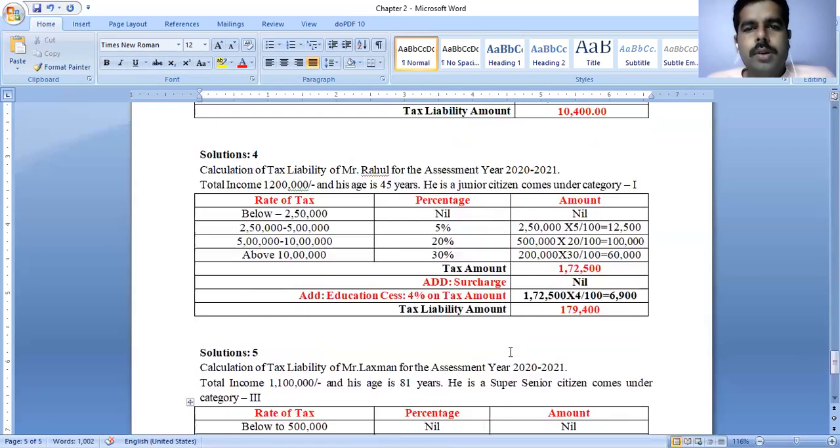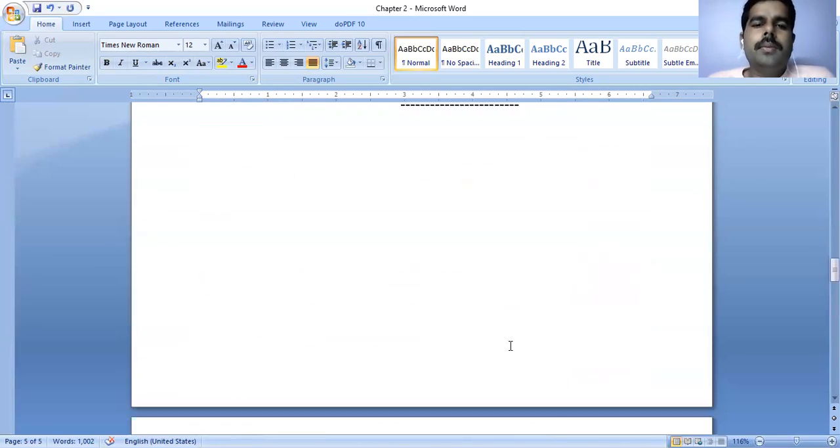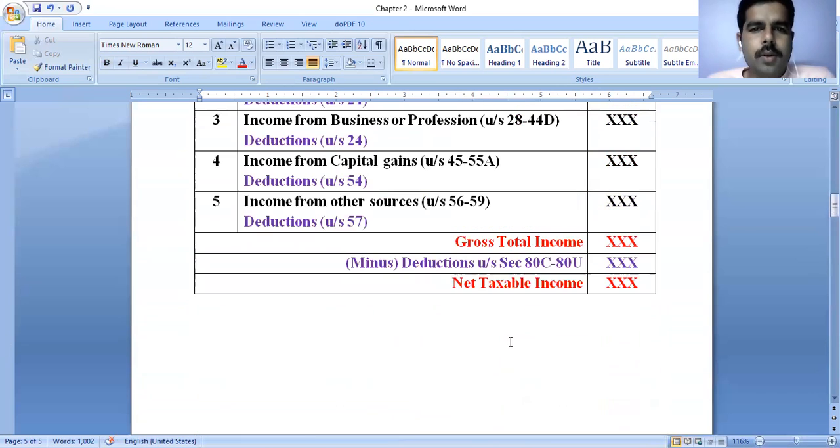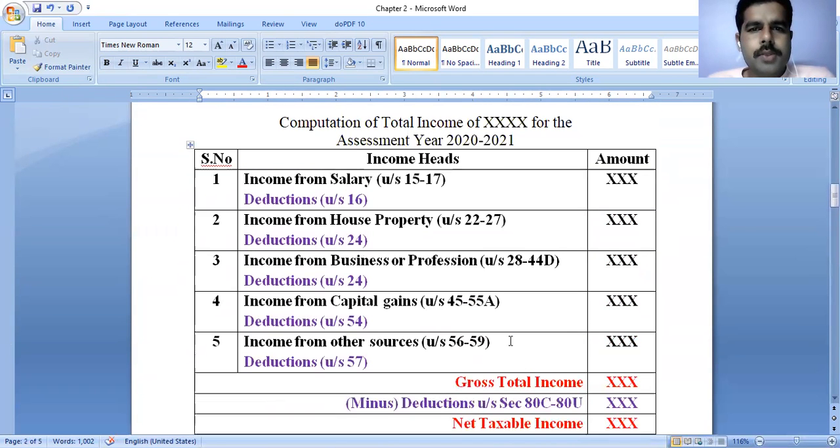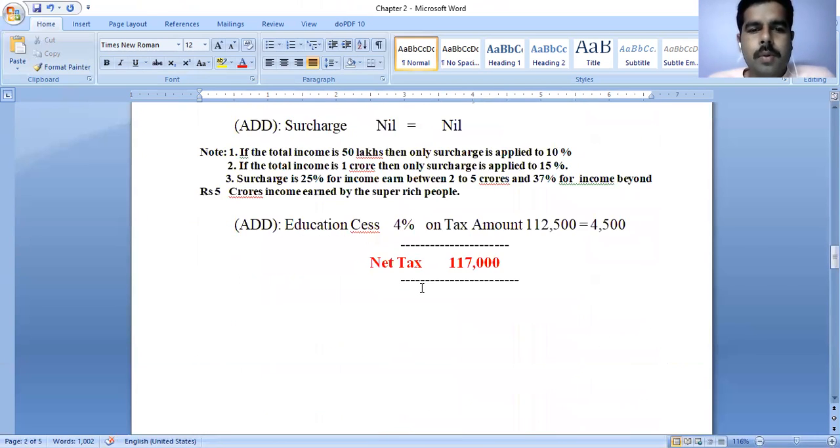I think you understood. First of all, you observe carefully this one, computation of total income of XX for the assessment year. These individual heads we are going to do in the next class. For your understanding purpose, I framed these problems. I think you understood the problems.